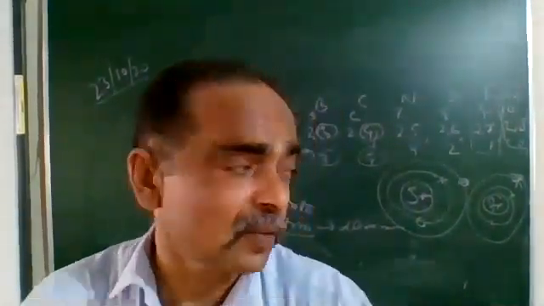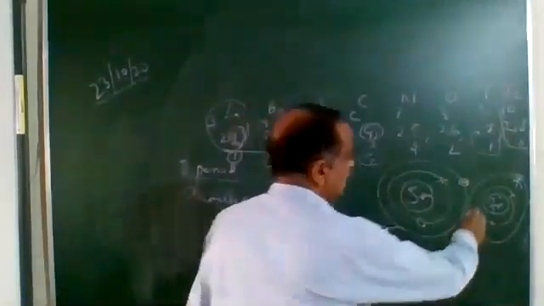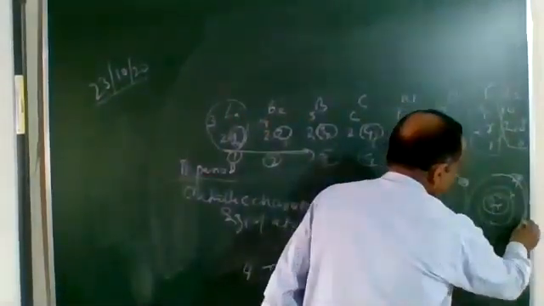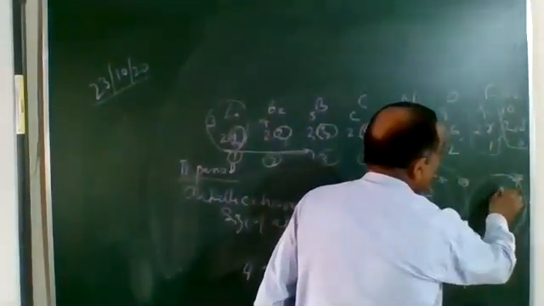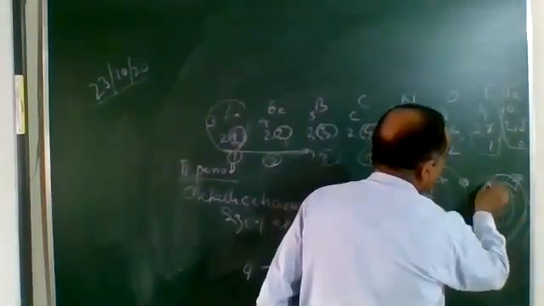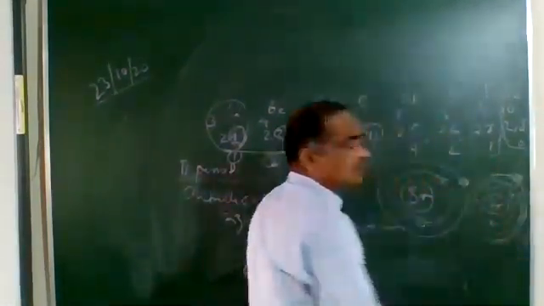Therefore, what is likely to take place? In the second shell of fluorine, the electrons are more attracted towards the nucleus. So they will be approaching nearer to the nucleus.